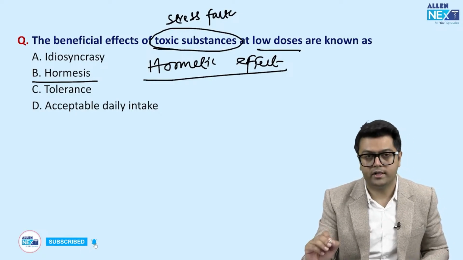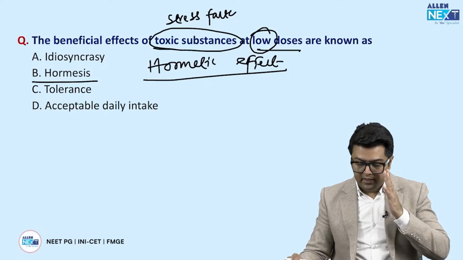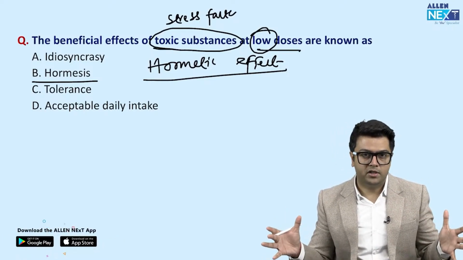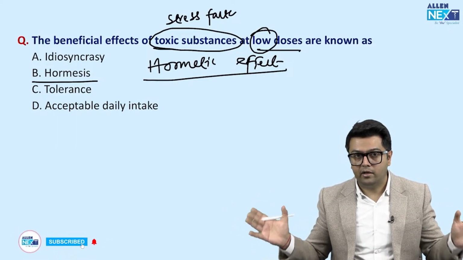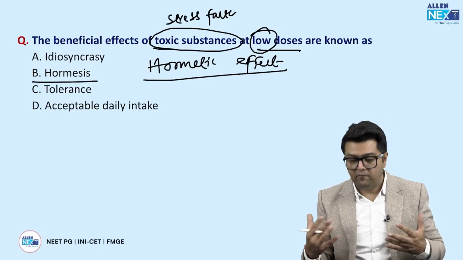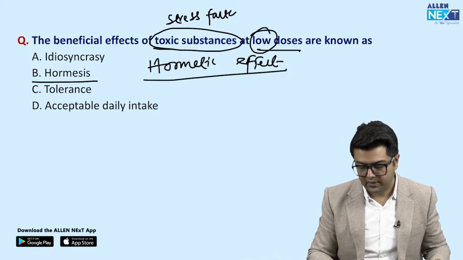But low stress, not high stress, so that is why we are talking about low. So that is called the hormetic effect. Anything which is not good in high dose or high intensity, but good at low intensity, is called hormesis. Like, some vitamins are toxic at high doses, but beneficial at low doses, for example.